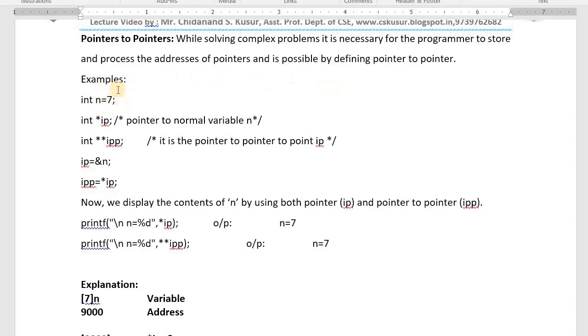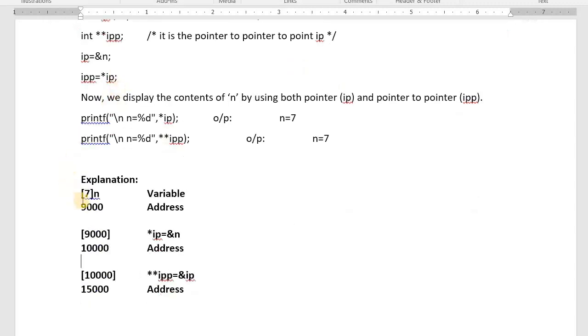Int n equals 7. 9000 is the address, 7 is the value. IP equals address of n. Value at address IP, 7. Value at address IPP: value at address IPP is 10,000. Value at address 10,000 is 9,000. What is the value at address 9,000? n. Here I am printing the contents of n using pointer. Here I am printing the contents of n using pointer to pointer. That's why I used it twice.